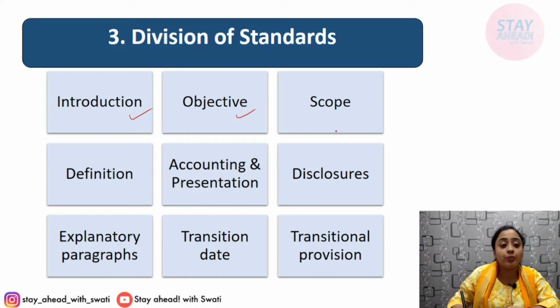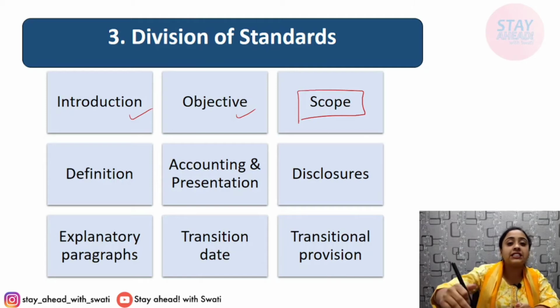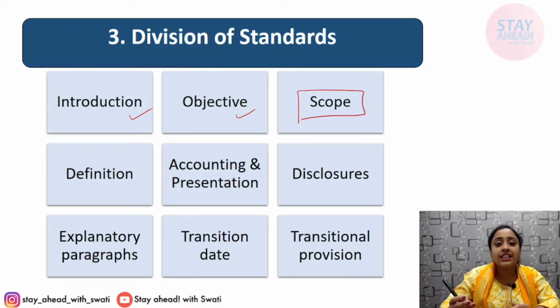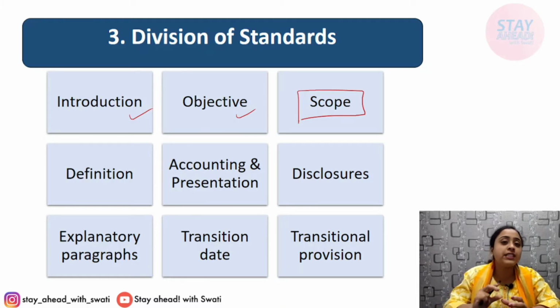Then comes the scope. The scope is very, very important. You first deal with the scope: what are the criteria, what are the areas it will be applied to. Then you see the transaction, see the entity. If it falls under this, then only such treatment will be done according to the standard. Otherwise, go to some other standard. The scope decides whether such implementation should be done or not.